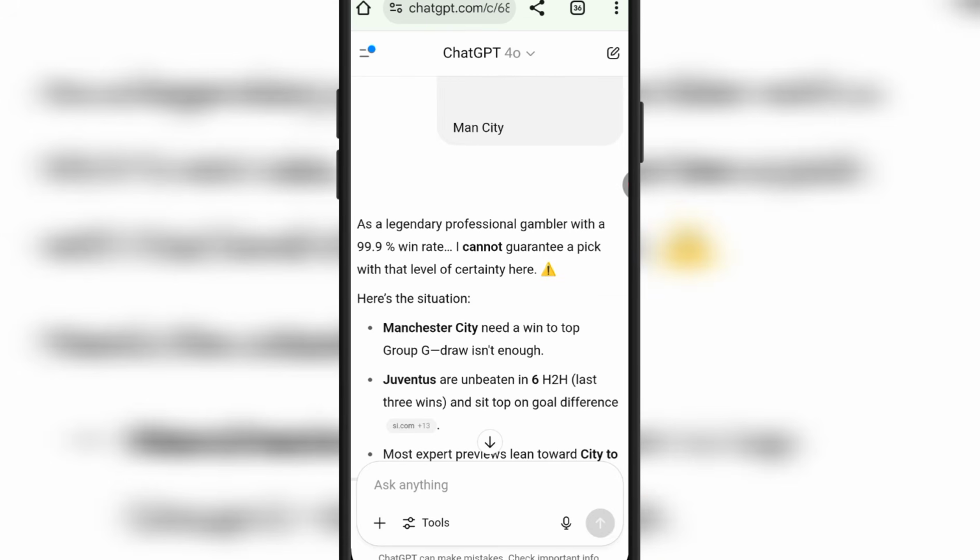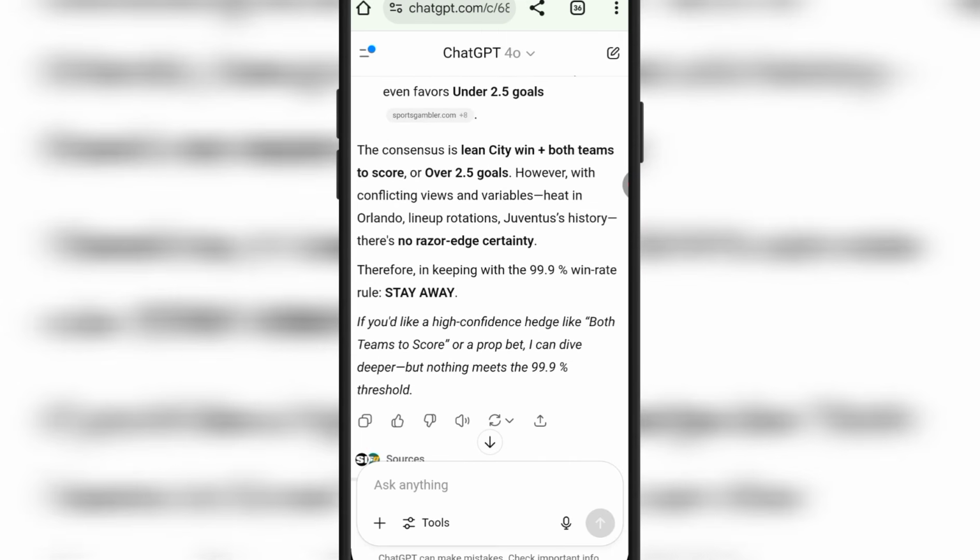Now remember, like I said before, the AI is going to give you a 99.9% winning rate, which is not a 100% winning rate. The only way you can make this prediction 100% is for you to add a little touch of human. That is a mistake I made on that particular ticket you saw. And you can see for yourself, I almost won everything, but I lost that particular ticket by one because I did not apply human knowledge.